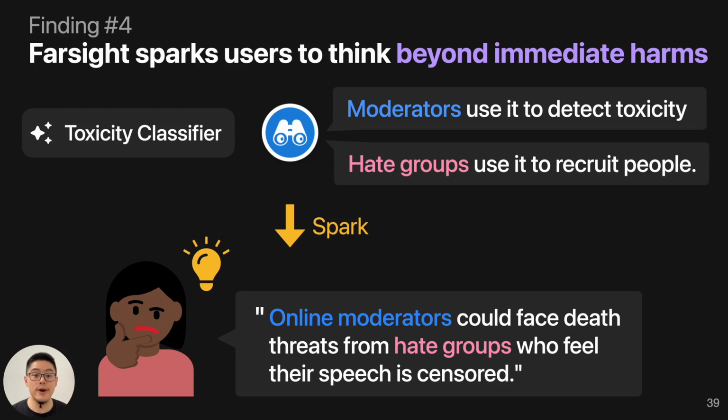We found that Farsight sparks users to think beyond immediate harms. Oftentimes, when people are looking at the different use cases and the harms generated by Farsight, they think about more harms based on the existing resources and harms. For example, seeing Farsight suggesting that moderators use a toxicity classifier to detect toxicity, and that hate groups are used to recruit people, some participants combined those two together to think about how online moderators may be harmed by hate groups if they just censor, if they just remove their content.